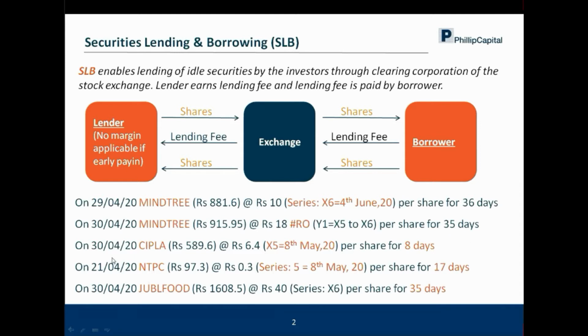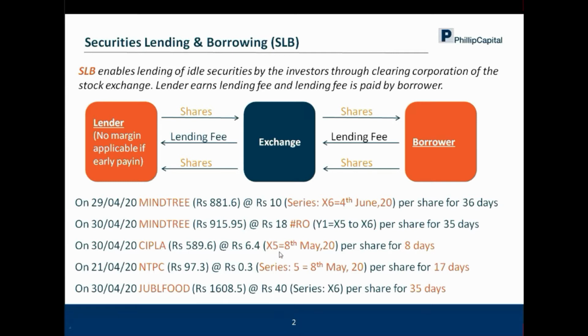The next one is CIPLA. So it is not just 35 days or 40 days that opportunities are available. There are multiple opportunities which are available, which are quite short term in nature. So let's take one example of that, which is on 30th of April, CIPLA, which was quoting at 590 rupees in the cash market. The lending fee, if you have CIPLA and if you want to participate in SLB and if you want to lend in SLB, was 6 rupees 40 paise per share.